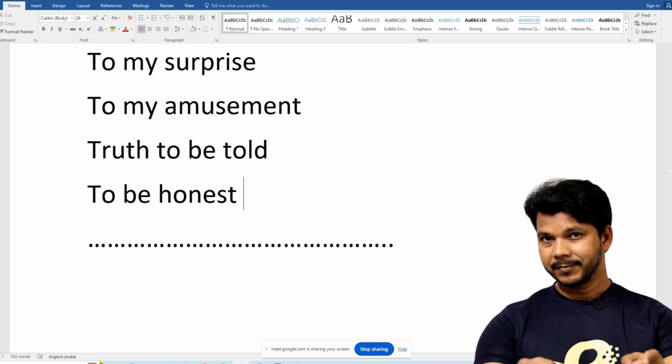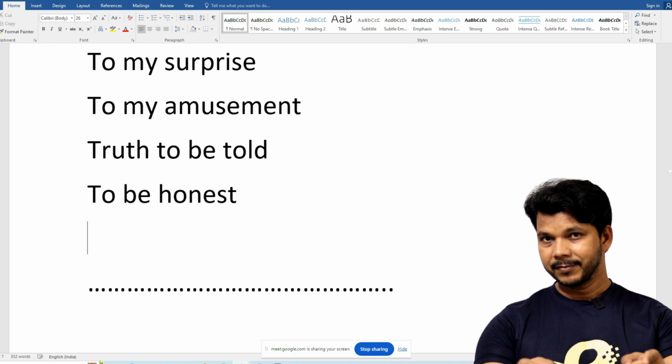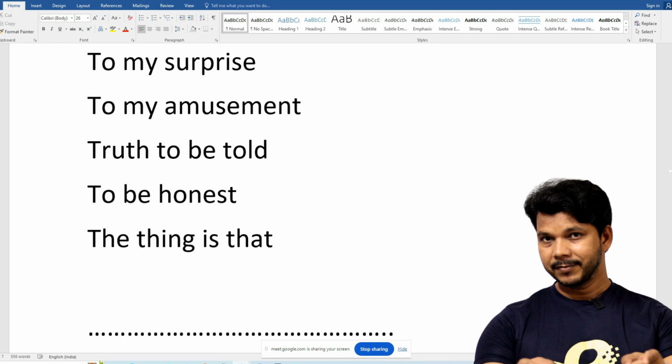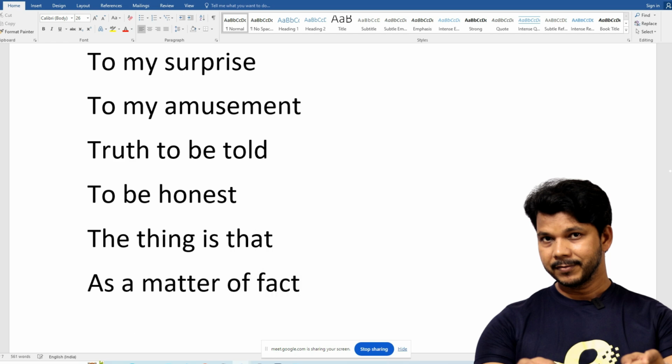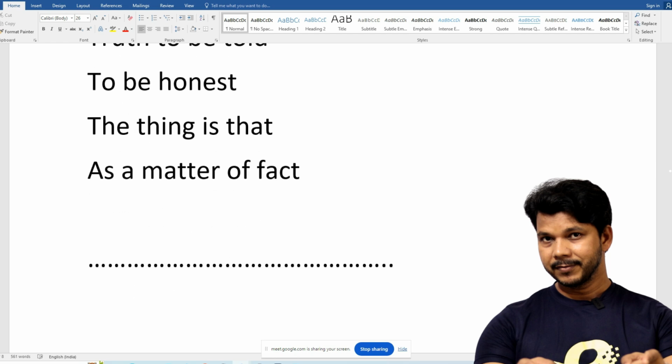And you can say, I mean, these are the starters, before the main course. Like, the thing is that some people say, as a matter of fact. Let's get started.